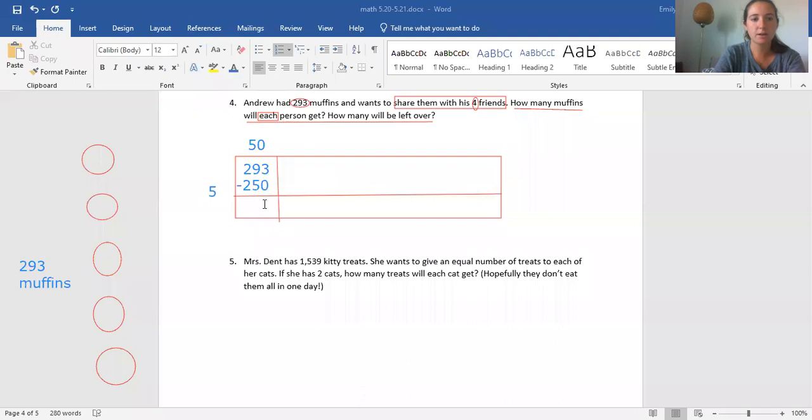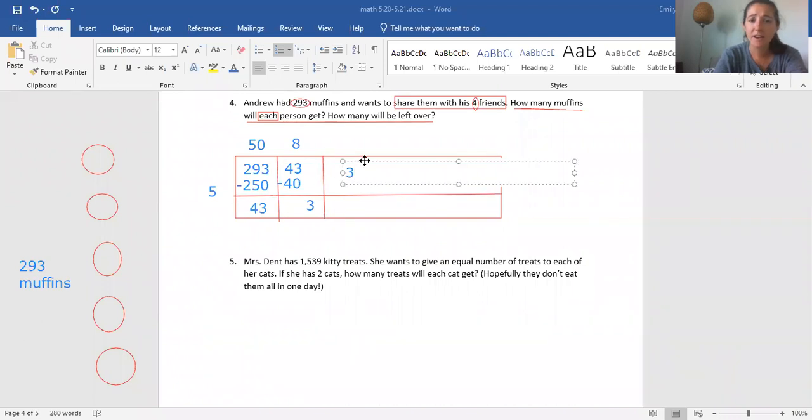So 3 minus 0 is 3, 9 minus 5 is 4, 2 minus 2 is nothing. So we have 43. What times 5 is close to 43? 5 times 8 is 40. And now we're just going to do 43 minus 40. Pretty easy stuff. 3 minus 0 is 3, right? And that is going to go in our next box. So let's put a 3.